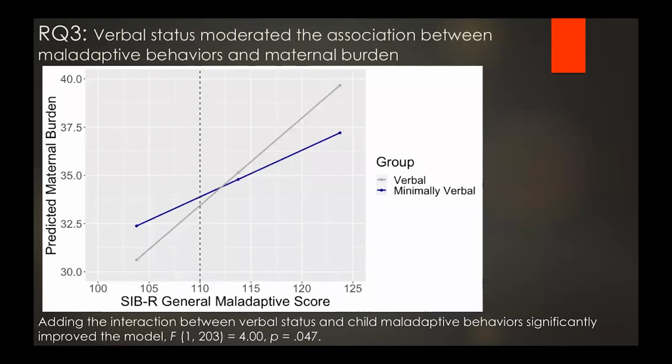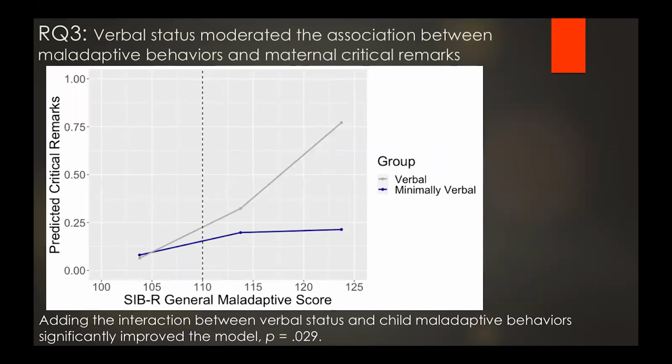So what you see here on the x-axis is child maladaptive behavior score, and the y-axis is predicted maternal burden. The blue line represents the minimally verbal group, and the gray line represents the verbal group. And then the dashed line represents the cutoff for clinical level of maladaptive behaviors. And so what we found was that there was a stronger association between maladaptive behaviors and maternal burden in the verbal group as compared to the minimally verbal group.